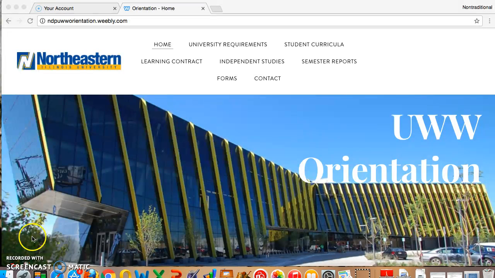Here you will see that there are a whole bunch of tabs up here that will help guide you in finding information that you will need here at the university. First and foremost, we will start with university requirements.